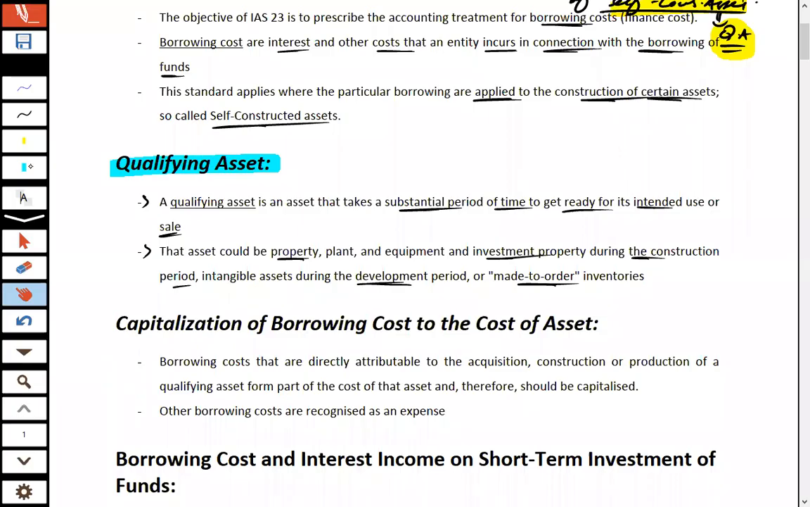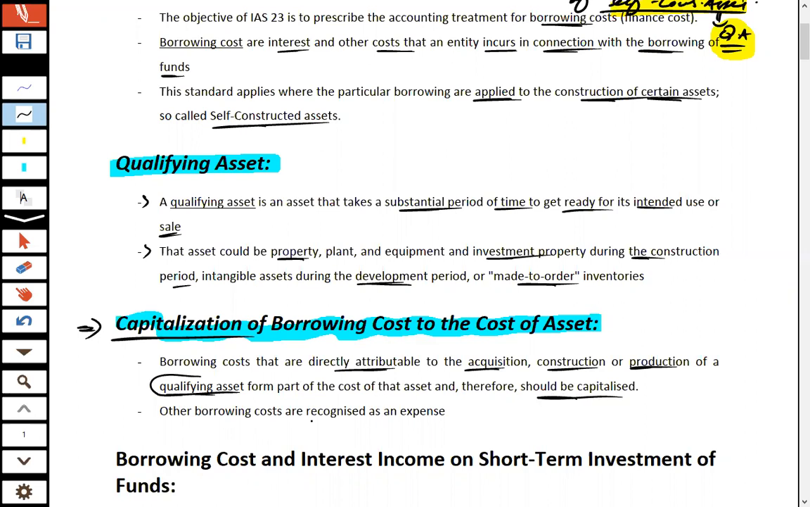The next thing to understand is the capitalization of borrowing cost to the cost of asset. As we just discussed, this borrowing cost should be added to the cost of the asset and reported in the SOFP for the year. So borrowing cost is not charged to P&L. Borrowing costs that are directly attributable to the acquisition, construction, or production of a qualifying asset form part of the cost of that asset and therefore should be capitalized. Other borrowing costs are recognized as an expense.